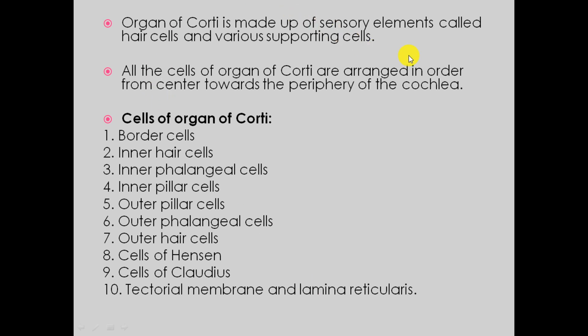So the organ of Corti is made up of sensory elements called hair cells and various supporting cells. Different types of cells are present that are responsible for the conduction of the hearing mechanism: border cells, inner hair cells, inner phalangeal cells, inner pillar cells, outer pillar cells, outer phalangeal cells, outer hair cells, cells of Hensen, cells of Deiters, tectorial membrane, and lamina reticularis. All these are important in the creation of the action potential, which in turn creates the impulses that carry to the higher centers.